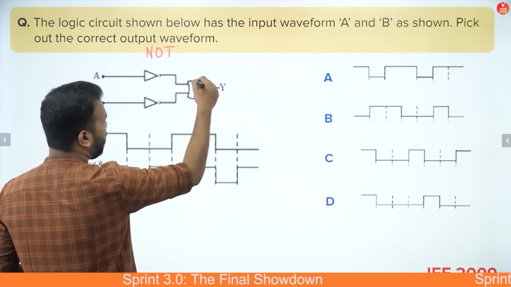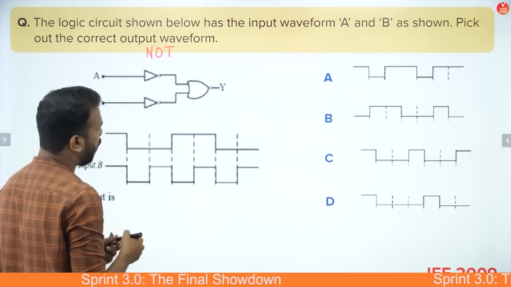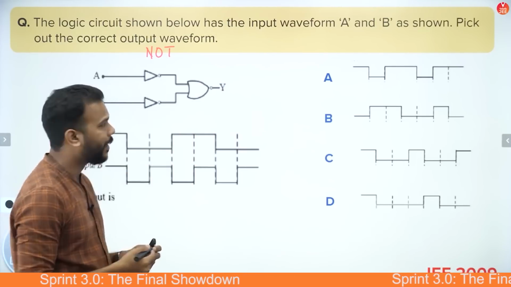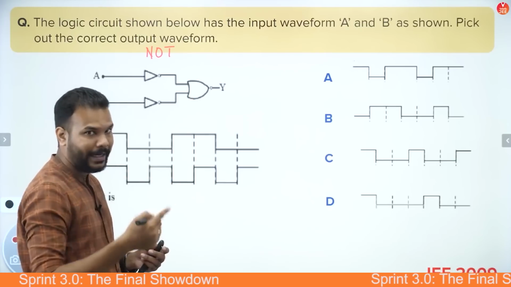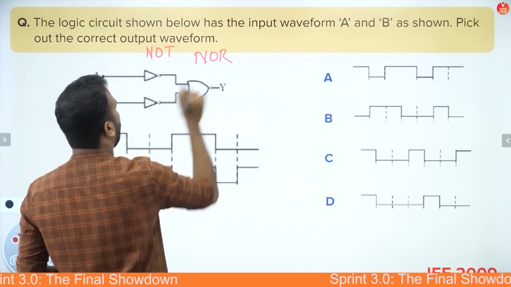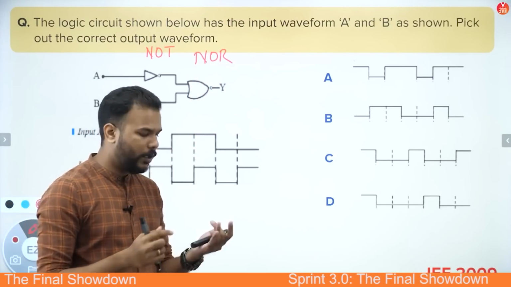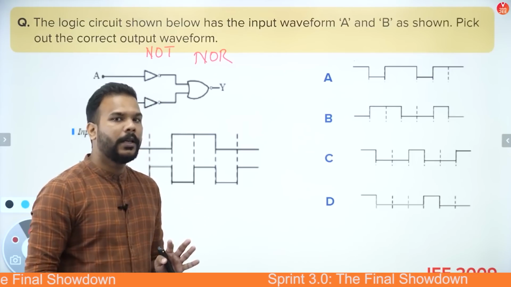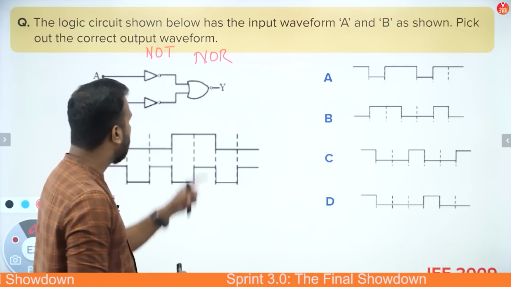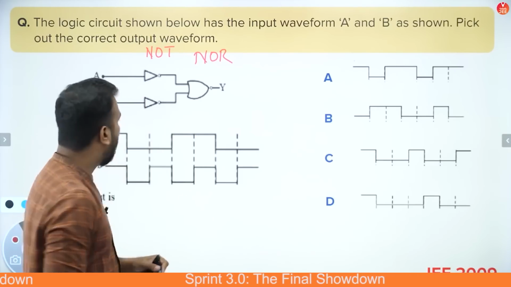And what you see here is first an OR gate, and then a NOT sign, a small circle. That basically makes this OR gate a NOR gate. Okay guys, what will happen for an OR gate is whenever any of the input signals is 1, the output will be 1. If both of them are 0, then only the output is 0. So after putting a NOT gate, this condition will change accordingly.